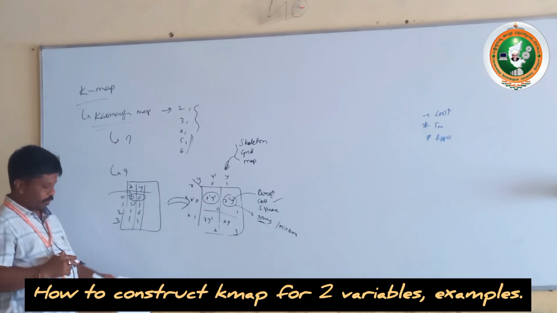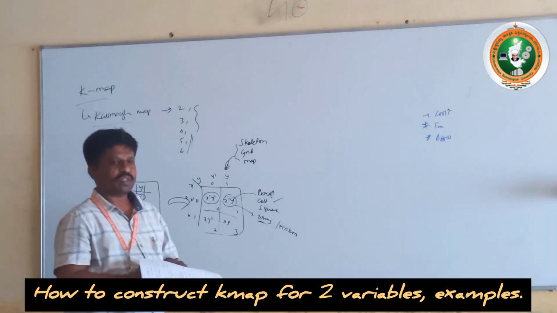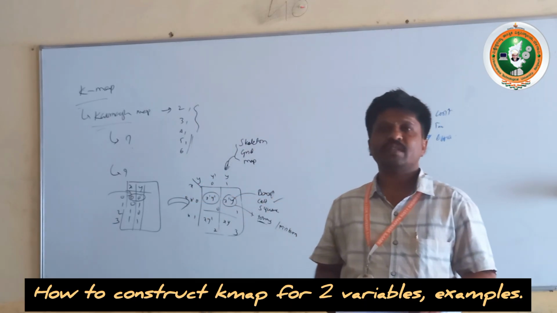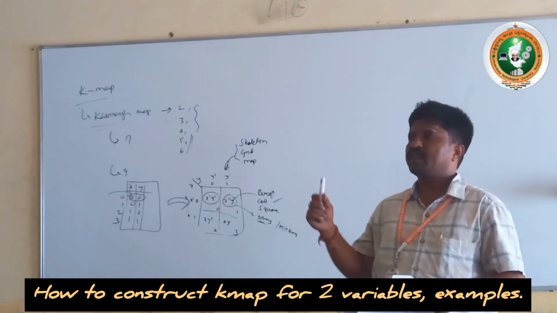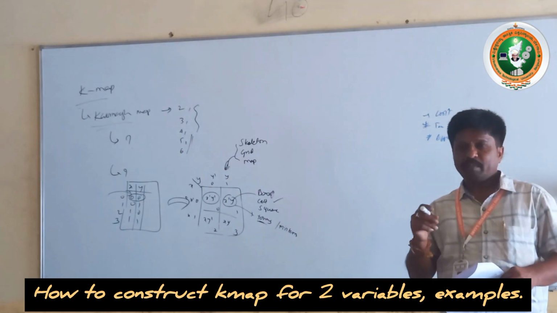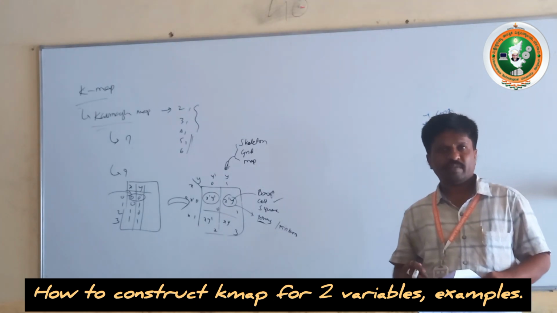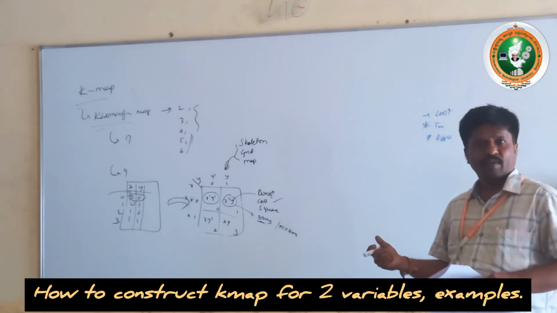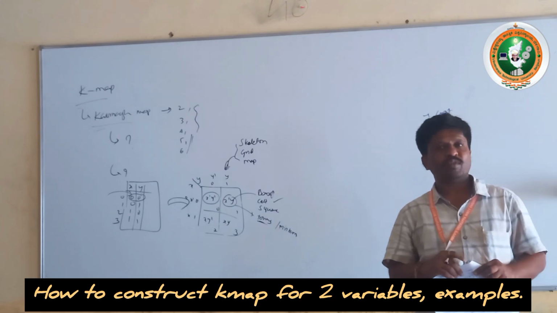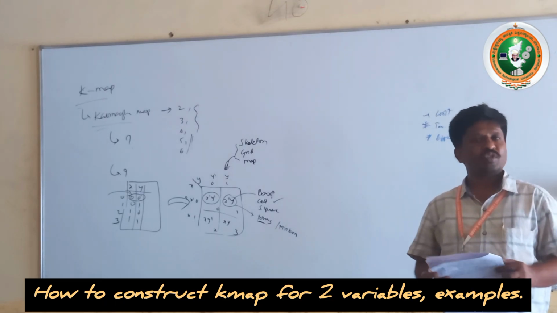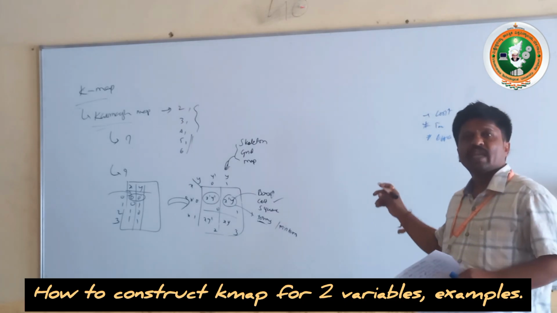What is the necessity of the Karnaugh map? We can reduce human errors. In the earlier classes we saw that while reducing a Boolean function with the help of Boolean laws, that is Boolean theorems and postulates, we make so many mistakes. That can be avoided with the help of K-map design. There we use some laws, from the identity law and distributive law, and those laws themselves we made into the K-map rules.